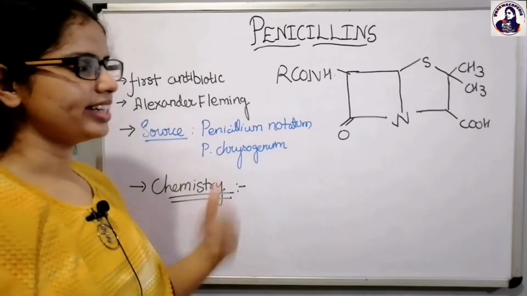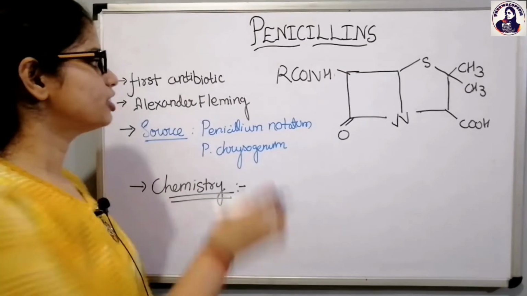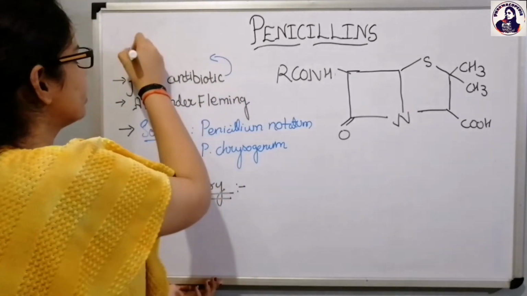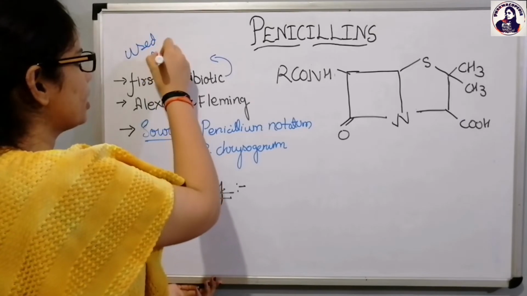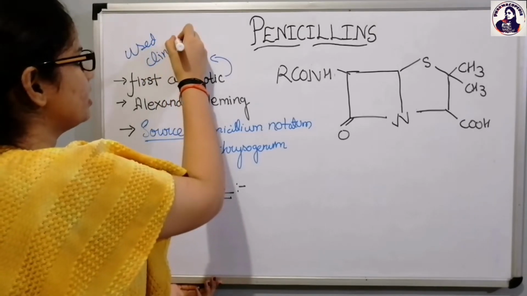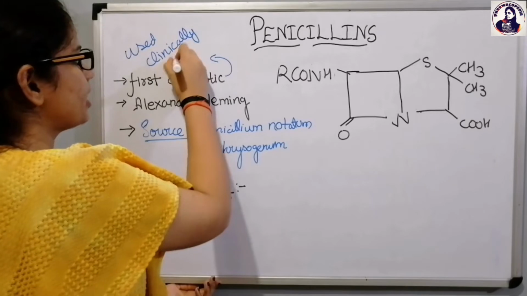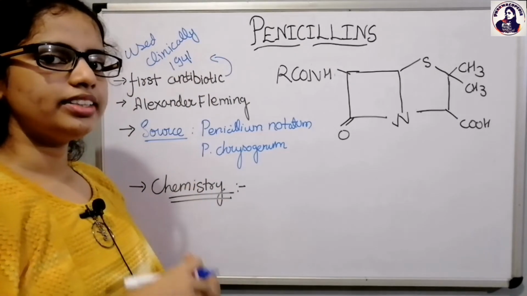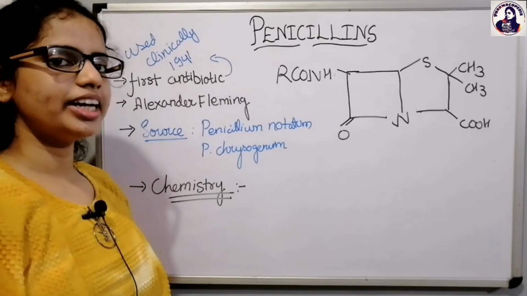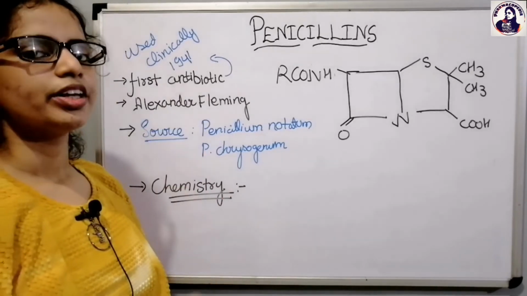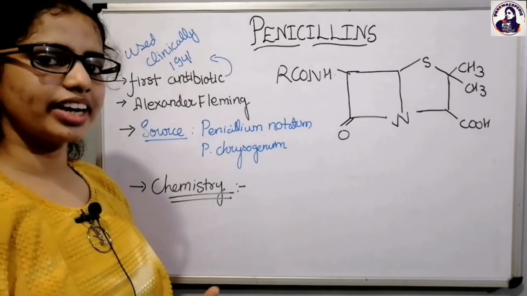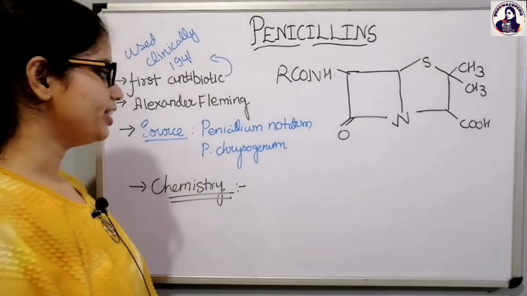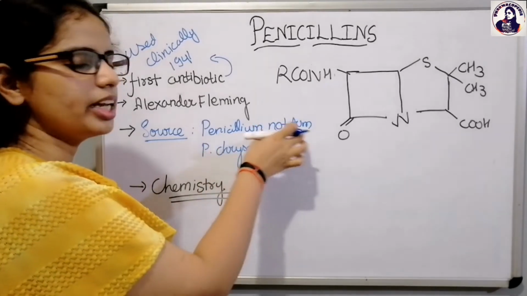Talking about penicillin, it's the first antibiotic to be used clinically, in the year 1941. Remember that. And whenever penicillin comes to our mind, there immediately comes the name Alexander Fleming. Alexander Fleming is the one who is credited for the discovery of the penicillins, and he obtained it from the fungus Penicillium notatum.